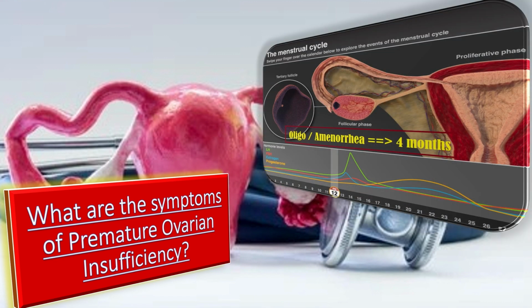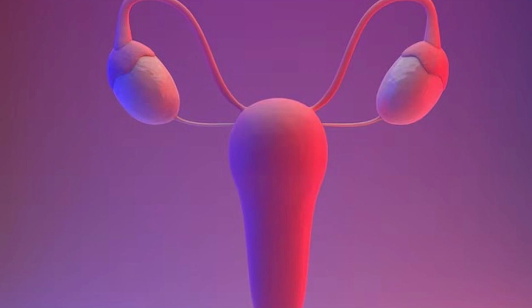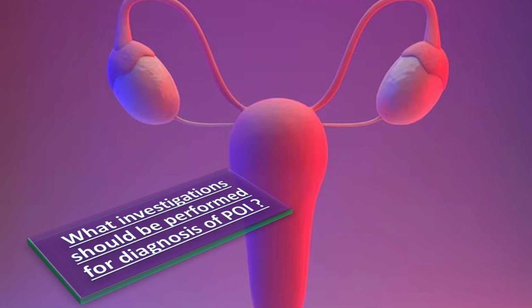What are the symptoms of premature ovarian insufficiency? The clinician should inquire about the symptoms of estrogen deficiency in the woman presenting with oligomenorrhea or amenorrhea. POI needs to be excluded in the woman with amenorrhea or oligomenorrhea or estrogen deficiency symptoms below the age of 40 years.